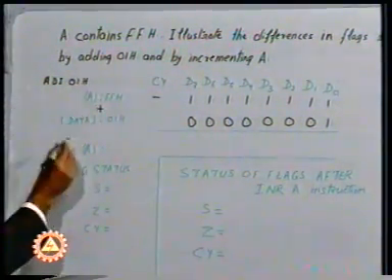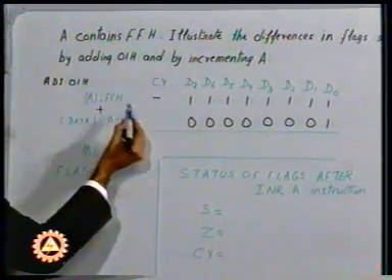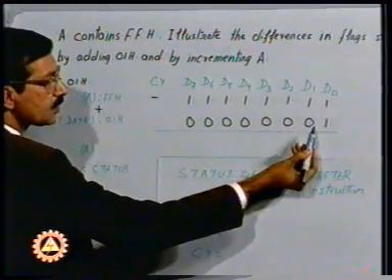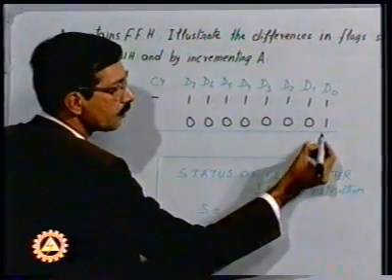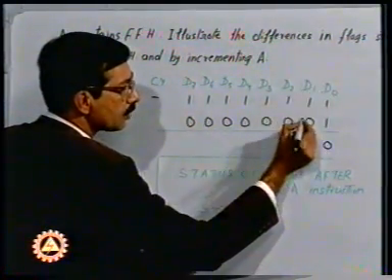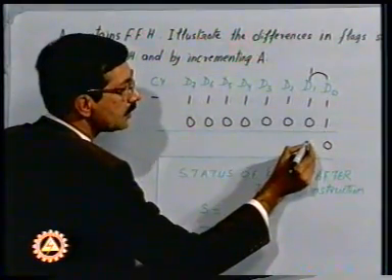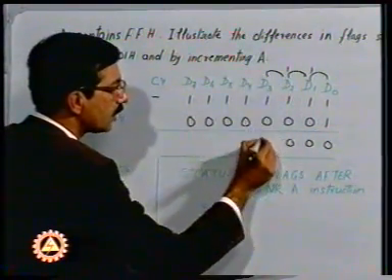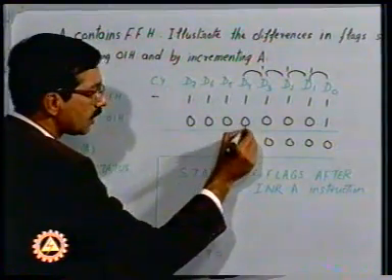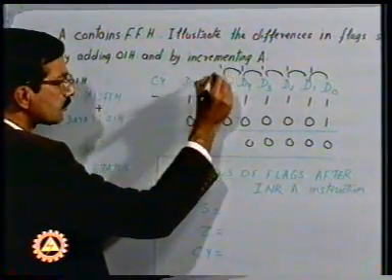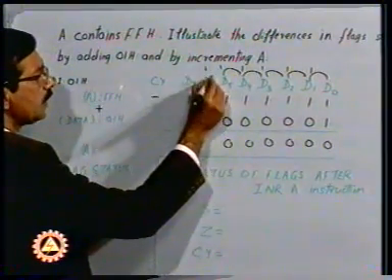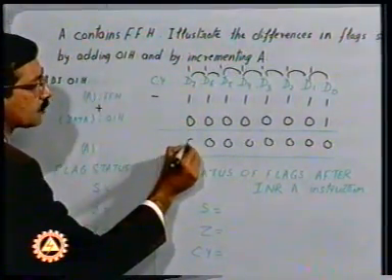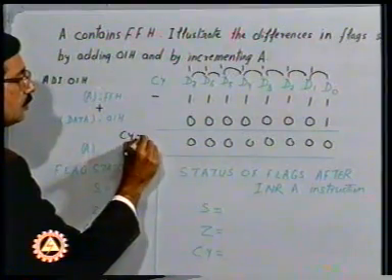then the accumulator already contains FF whose binary equivalent is 1, 1, 1, 1, 1, 1, 1, 1. To this, if I add 01, the result would be 1, 1 would become 0, and I'll have a carry which will be 1. This repeats at every bit position: 1 and 1 give me 0 with carry as 1. At the last bit, if I add 1 and 1 here, I'll have 0 with carry flag being set to 1.